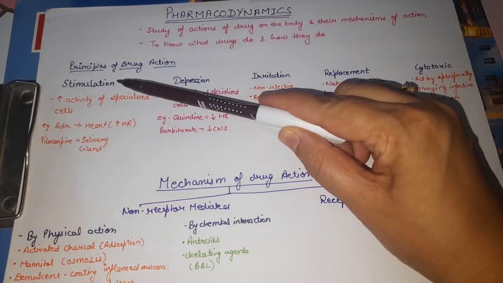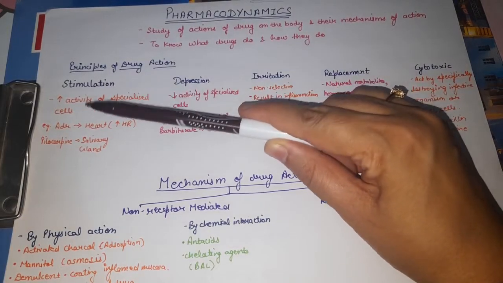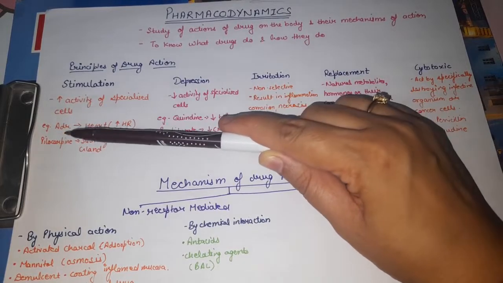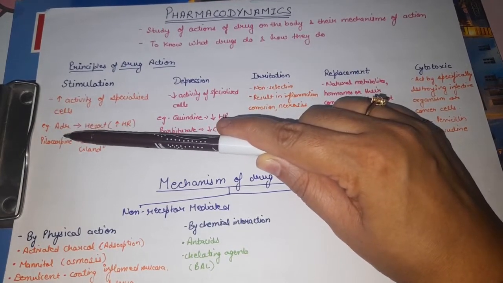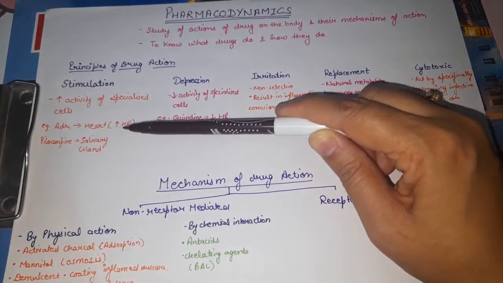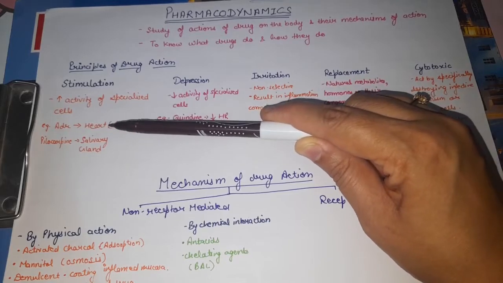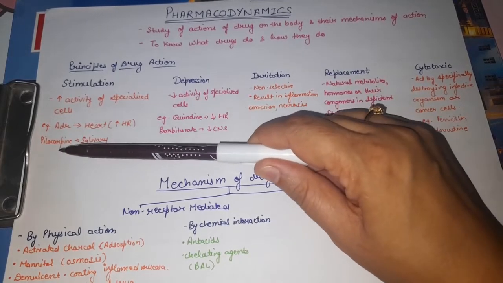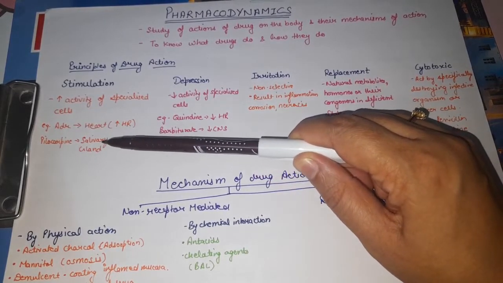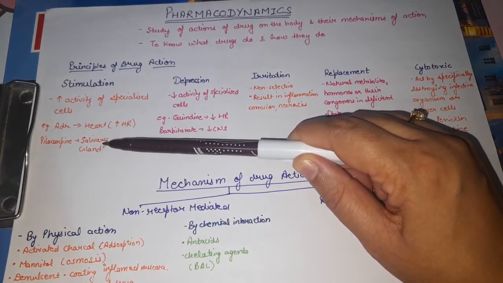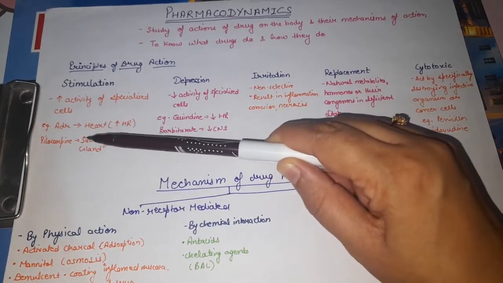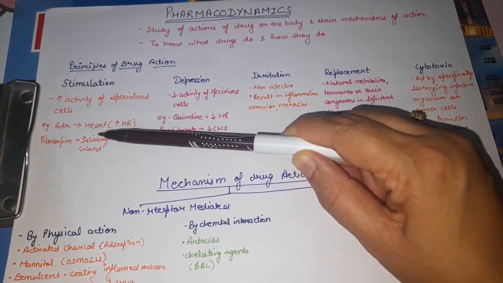So what is stimulation? Stimulation is when the drug causes increased activity in a specialized cell. For example, adrenaline is an adrenergic drug which acts on the heart via alpha and beta receptors and increases the heart rate. So it stimulates the heart cells. Next example is pilocarpine. Pilocarpine increases salivary gland secretion, means it acts on the salivary gland cells and there is enhancement of secretion. So this action is stimulation, means increased activity of the specialized cell.